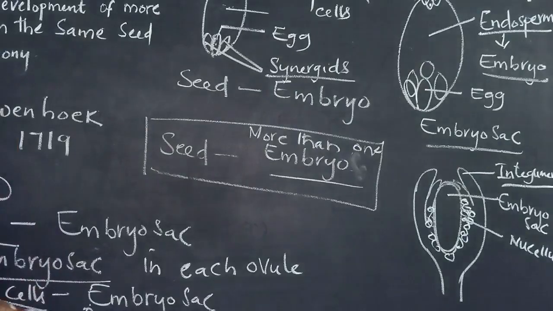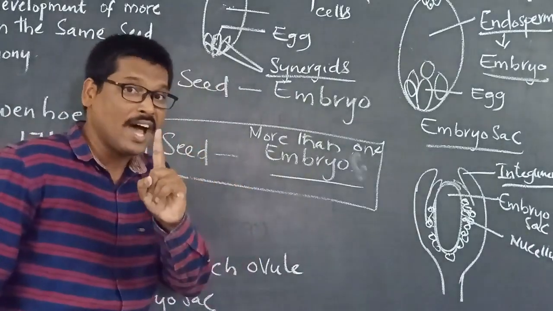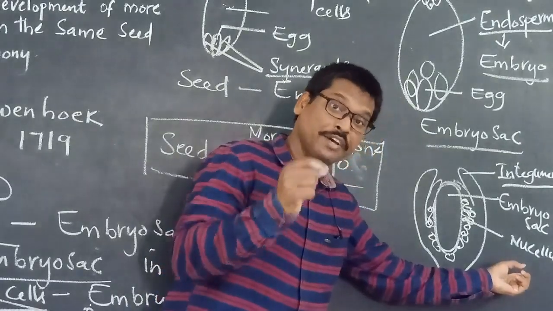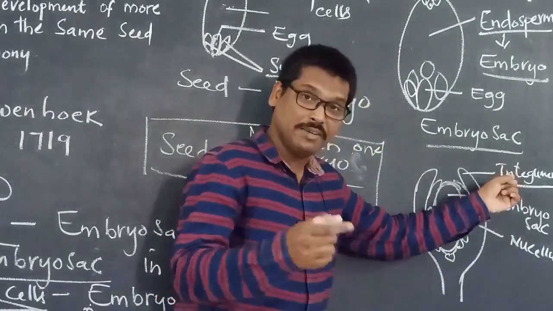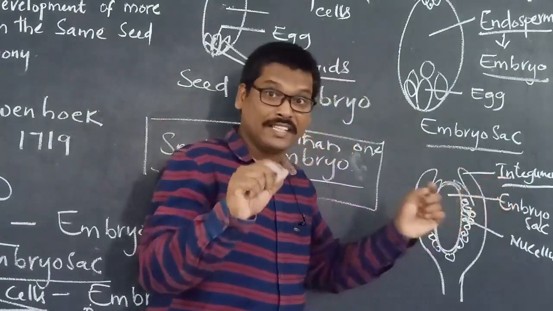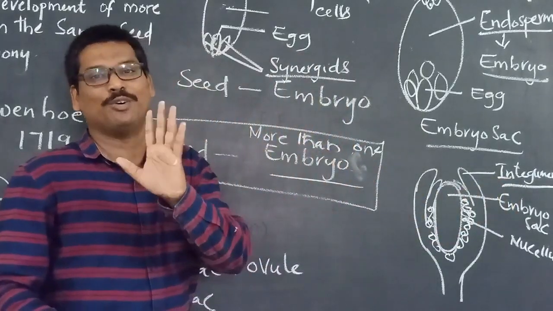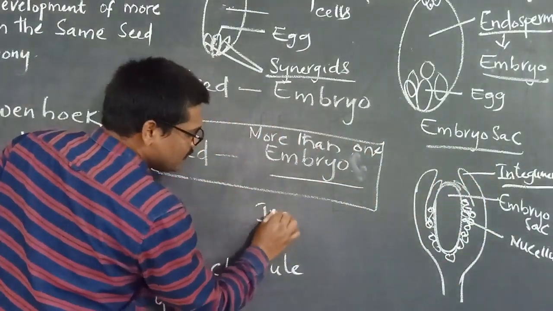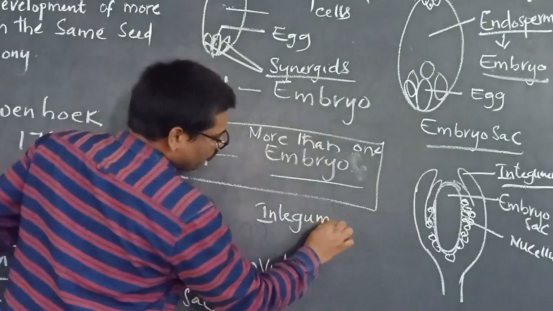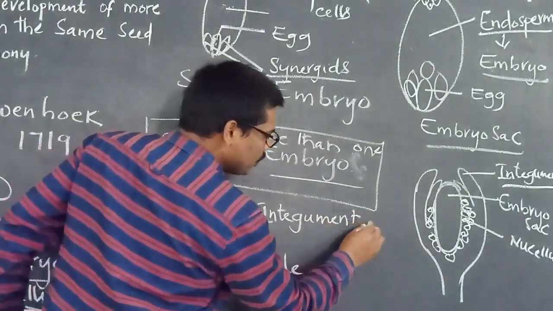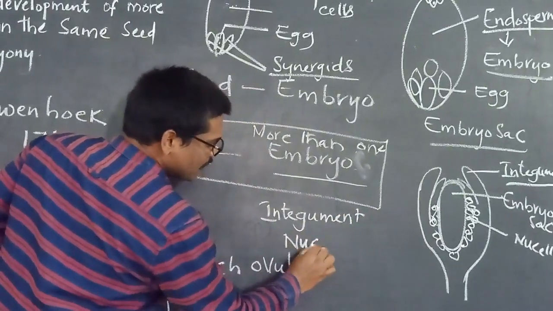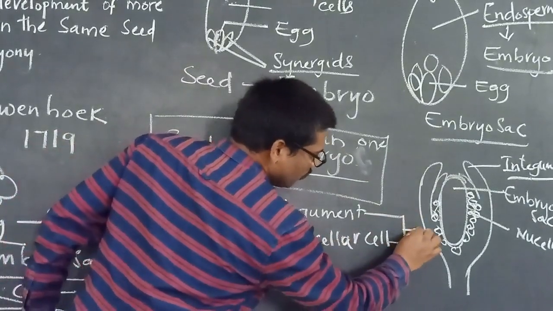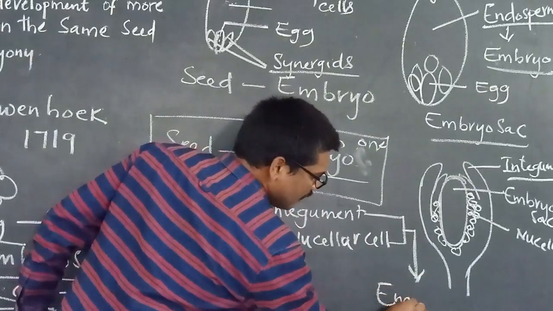And kindly note here that there are chances that even the nucellar cell or even the integument cell can develop into embryos. So you have to remember that integument or nucellar cells can develop into the embryo,